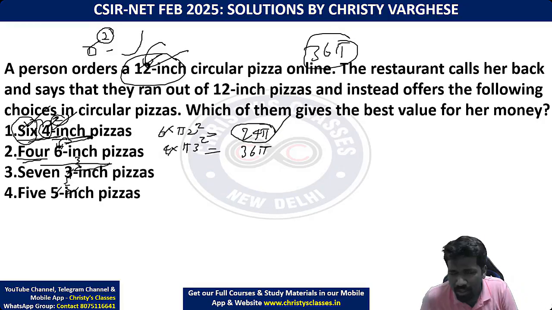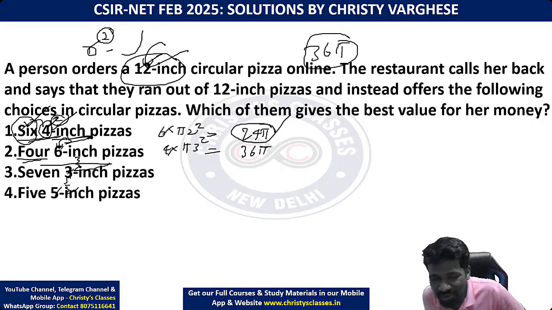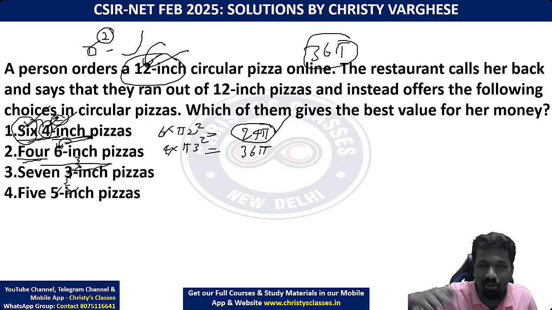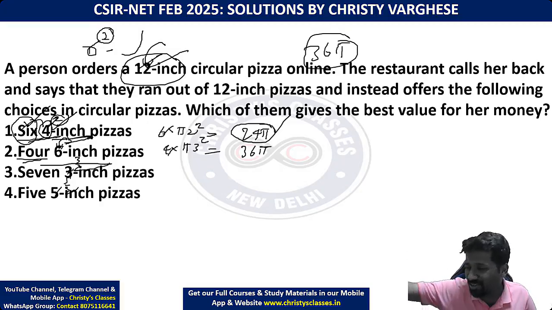I can say maybe you can ask CSIR why they are asking us to understand the terminology of pizza sizes. Maybe CSIR will say the reason is that when you see something, observe it. But maybe technically there is a problem that it is not defined in the question how pizza sizes are defined. Maybe in a European, Italian or American context this may make more sense because they eat more pizzas than us.